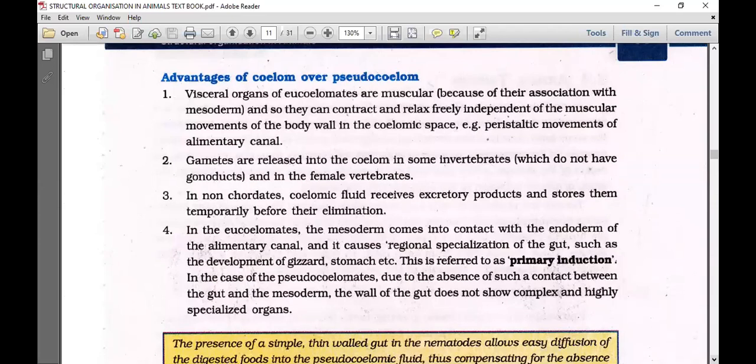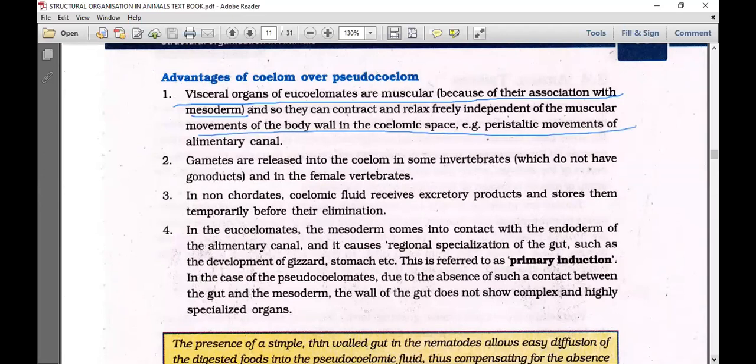Okay, visceral organs of eucoelomates are muscular, that we discussed now. The alimentary canal of true coelomates is muscular because they are associated with mesoderm and can contract and relax freely, independent of the muscular movements of the body.